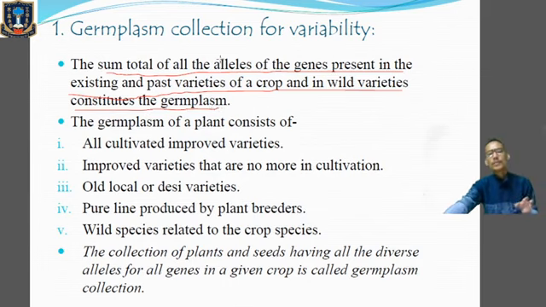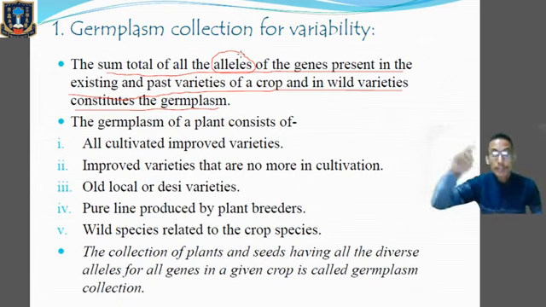So over here, what do you mean by alleles? You have learned in class 10 what is allele. If you know the term gene, then you'll also have gone through the term called alleles. Alleles means the alternate form of a gene. So germplasm means the sum total of the collection of the alleles of the genes. Alright, we have to collect all the alleles of our genes, not only present in the existing varieties of the crop, but also present in the past varieties, along with their wild relatives.